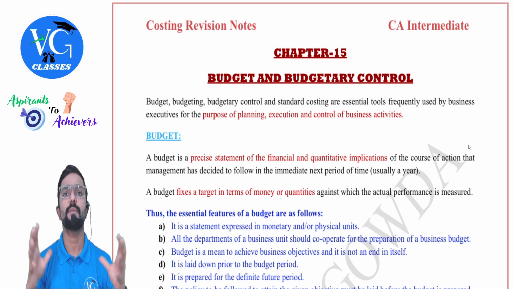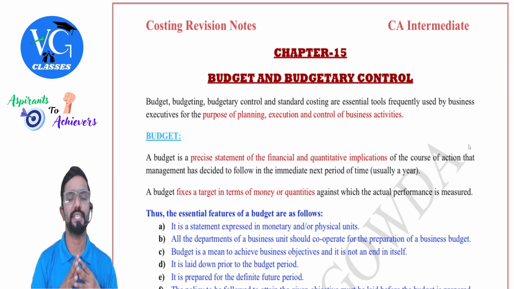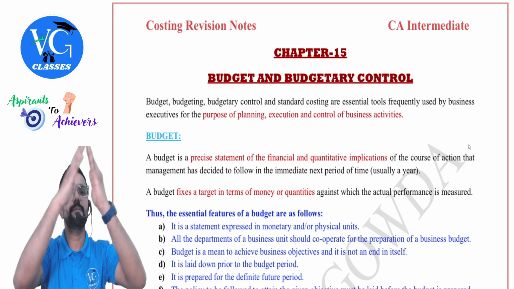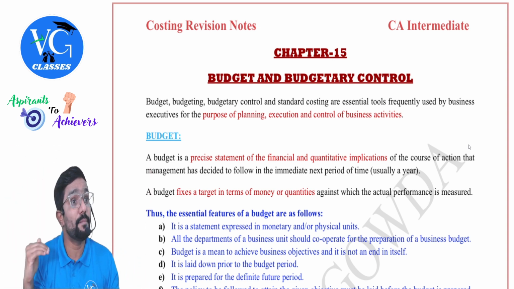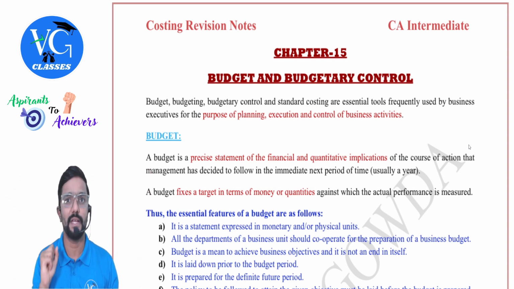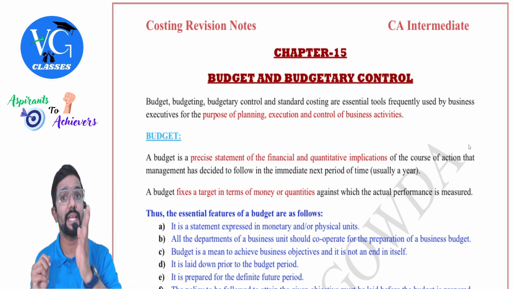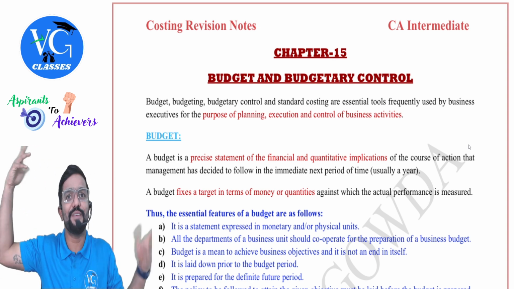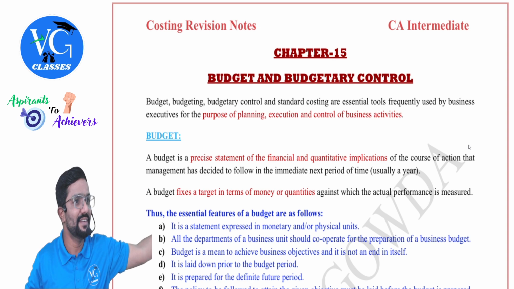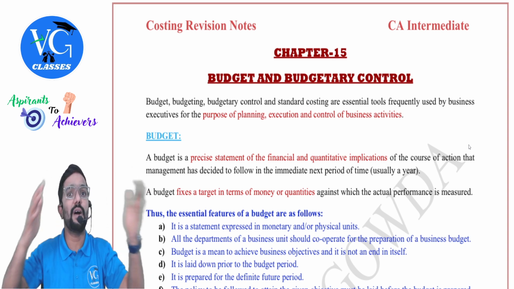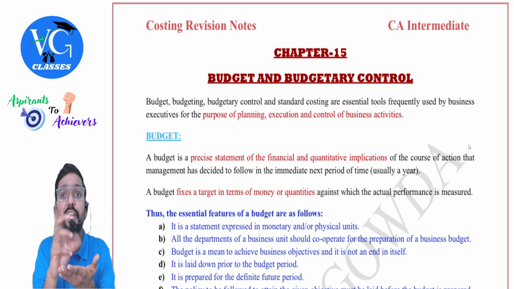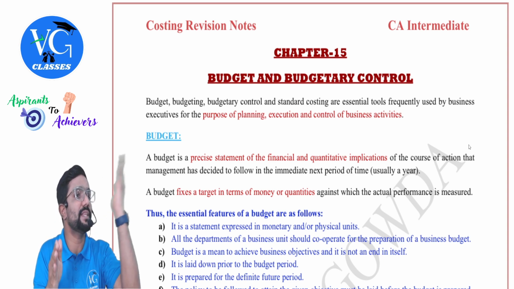Even when it comes to an organization, they will prepare a budget, guys. That is in the upcoming year or in the upcoming period. Normally, a budget is prepared for a year, but once they prepare for a year, they will break it down into small parts, that is per month, per quarter, and so on, so that they can make sure that at the end of every month they are achieving their targets. Because if I wait till the end of the year, what if I have not achieved? I cannot go back and correct everything. If I break down the budget into small parts like per week, per month, or per quarter, then at the end of every month I can check whether we are acting as per the budget.